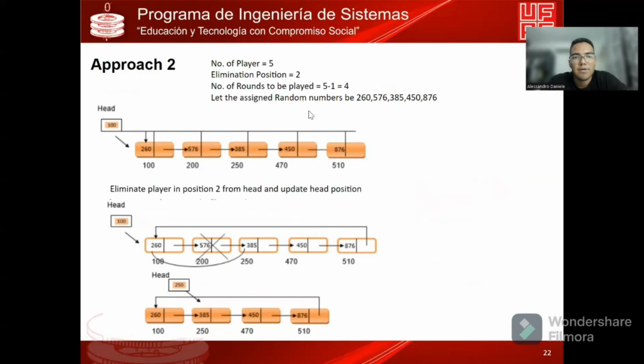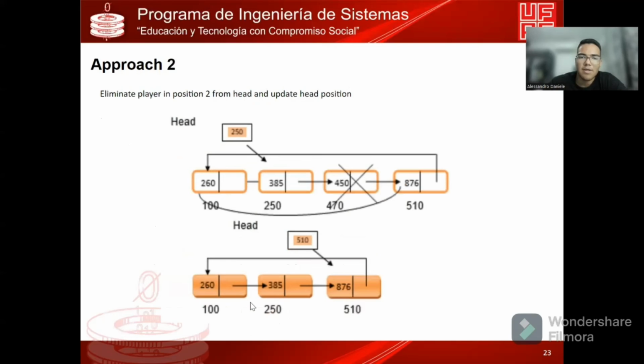In case 2, the number of players is 5, the elimination position is 2, and the number of rounds is the number of players less 1. In this case, it is 4. So we're going to eliminate the player in position 2. In this case, 1, 2, the player 576. The connection is the first player with the next of the player that we're going to eliminate. And this is the case.